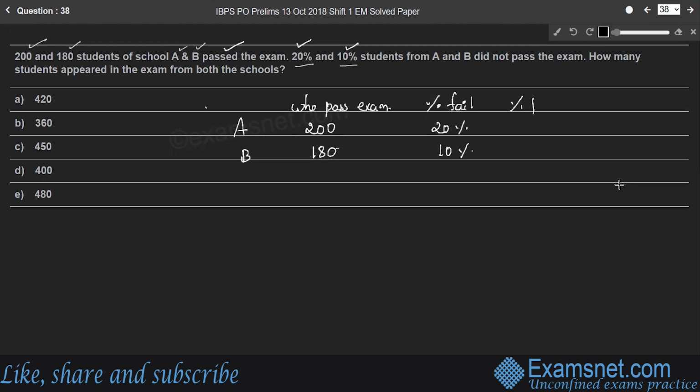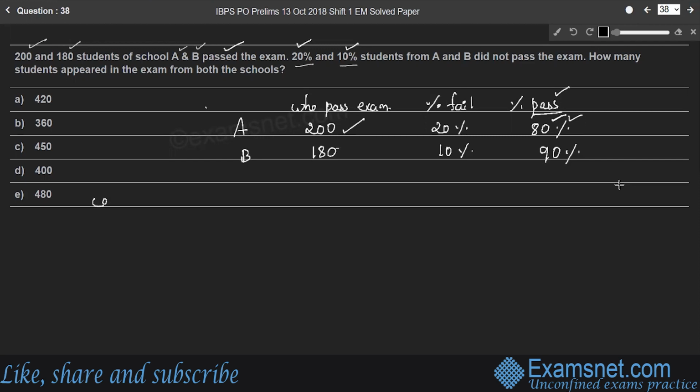Therefore, what will be the passing percentage of school A? It is 80%, and the passing percentage of school B is 90%, right? The number of students who passed the exam is given as 200. That means if 100 is the school strength, 80 students passed. Therefore, for 200 students who passed, what is the school strength?